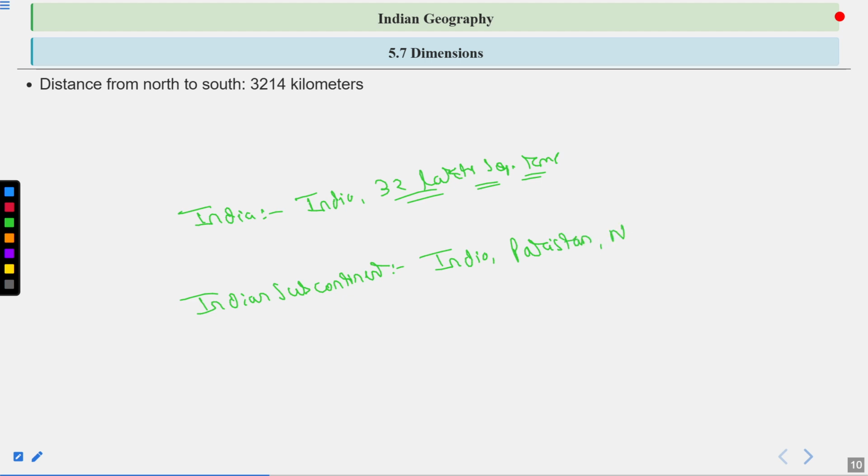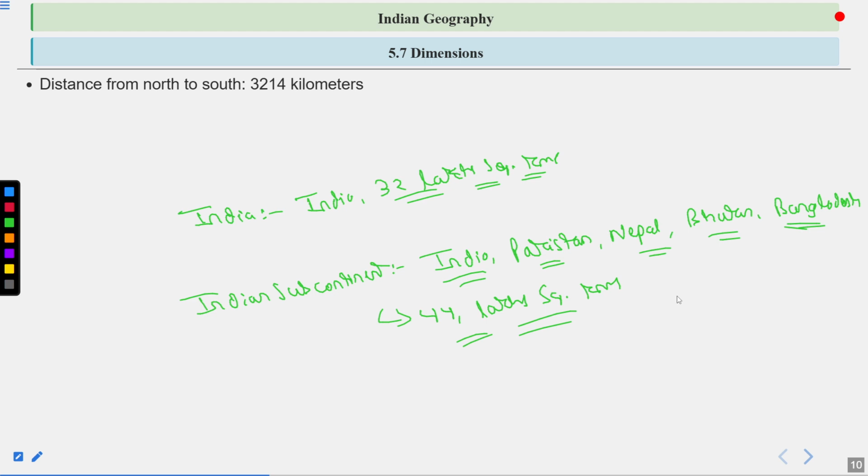Pakistan, Nepal, Bhutan, and Bangladesh. That is nearly 44 lakh square kilometers. So when we give reference to India, that means we are talking about India only. But when we go with the Indian subcontinent, remember, we have to talk about India, Pakistan, Nepal, Bhutan, and Bangladesh, because all of these are part of the Indian subcontinent.